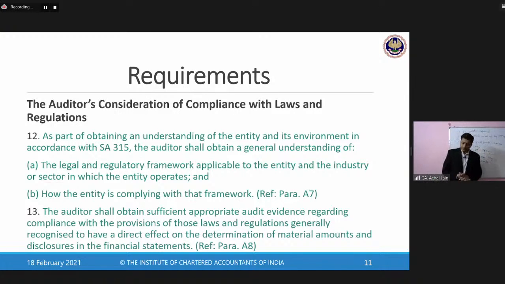Now, for the purposes of our discussion, we should break these laws and regulations into two categories. The first category will comprise laws and regulations which will have an impact on the financial statements, which will have some bearing on the financial statements. And the second category will be those laws and regulations which will not have any financial impact, which will not have any bearing on the financial statements of the company, because those are more operational in nature.